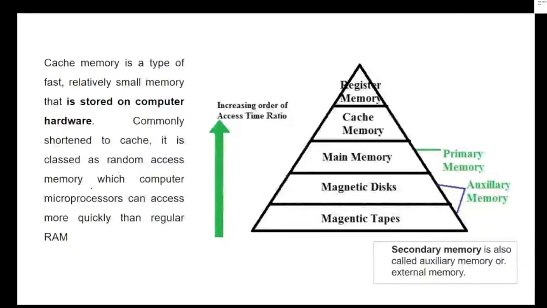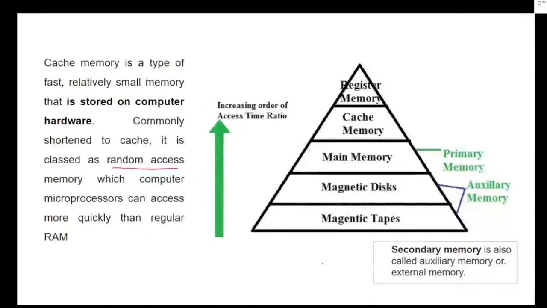So cache memory is a type of fast, relatively small memory that is stored on the computer hardware, commonly shortened to cache. It is classed as random access memory, that is RAM, which computer processes can access more quickly than regular RAM. So this is basically the idea about cache memory.